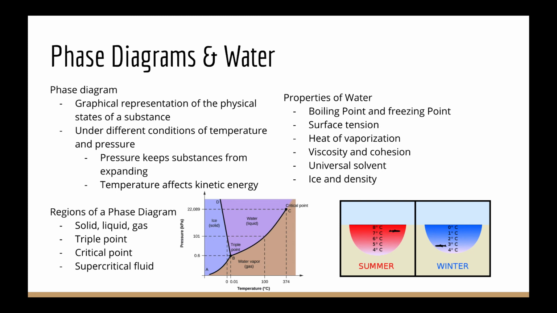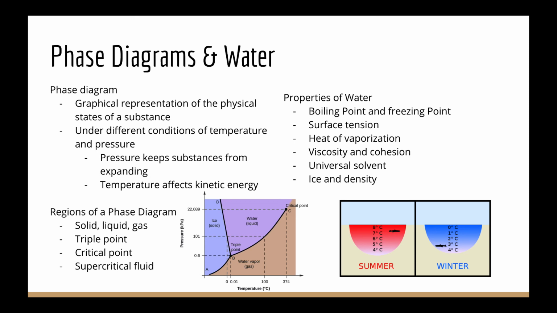Now onto the special properties of water. Because of the hydrogen bonds that exist in water, water has a large boiling point. This is because a large amount of energy is required to break those hydrogen bonds before water can freeze or boil. As a result of water having such a large range to exist as a liquid and being very slow to freeze or boil, it allows ecosystems to thrive. If water was very easy to freeze or boil, drastic changes in the environment, such as in oceans or lakes, would cause all the organisms living in the water to die.